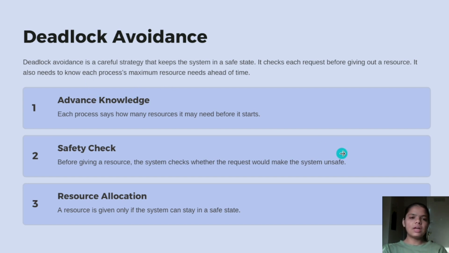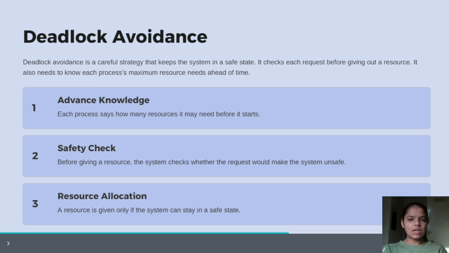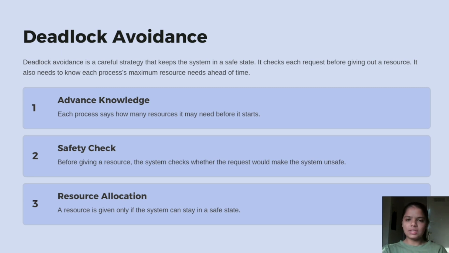First, we have advance knowledge: each process says how many resources it may need before it starts. Second, the safety check. Before giving a resource, the system checks whether the request would make the system unsafe. Third, the resource allocation. A resource is given only if the system can stay in a safe state. We have two states, one is safe state and the other is unsafe state. If a safe state occurs, deadlock never occurs. And if it is an unsafe state, then there are chances that deadlock can occur.